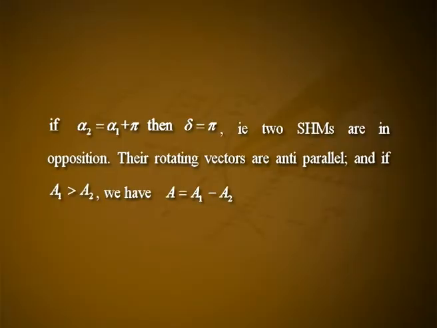If alpha 2 is equal to alpha 1 plus pi, then delta is equal to pi. That is, two simple harmonic motions are in opposition. Their rotating vectors are anti-parallel. And if A1 is greater than A2, we have A equal to A1 minus A2. Obviously, two simple harmonic motions interfere by alternation because their amplitudes subtract. If A1 is equal to A2, the two simple harmonic motions completely cancel each other.